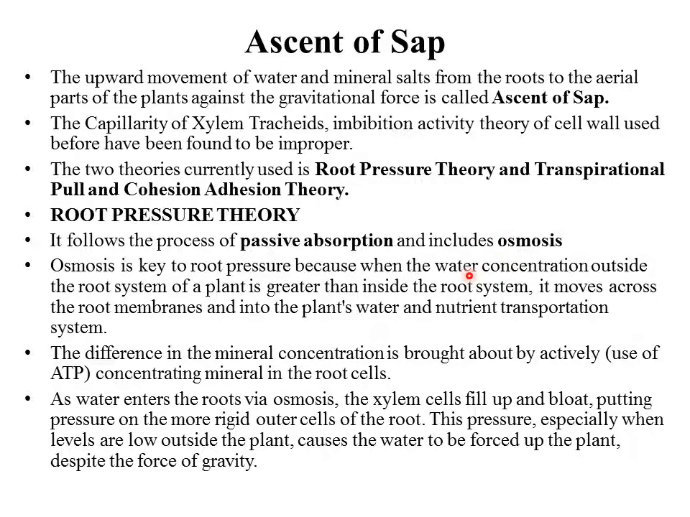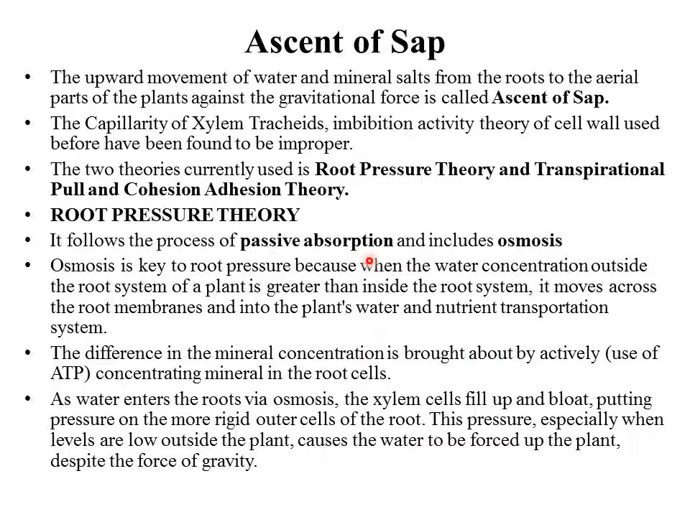Now, how do you explain osmosis? Osmosis is the process in which water moves from its region of higher concentration to its region of lower concentration through a semi-permeable membrane. Now, when I explained the structure of the root hair, I said it is just an epidermal layer. So, whenever inside this root the concentration of solute